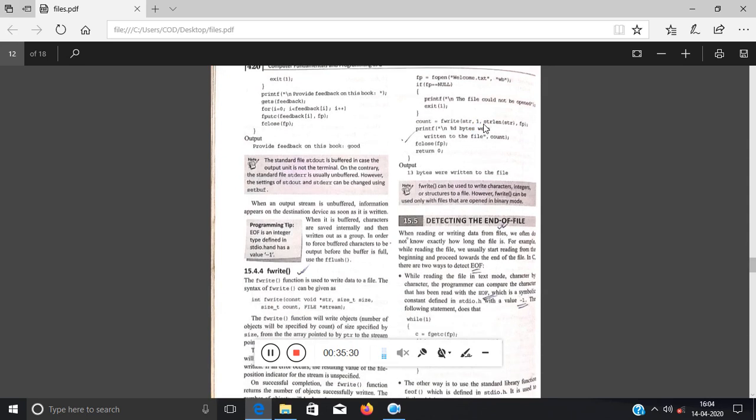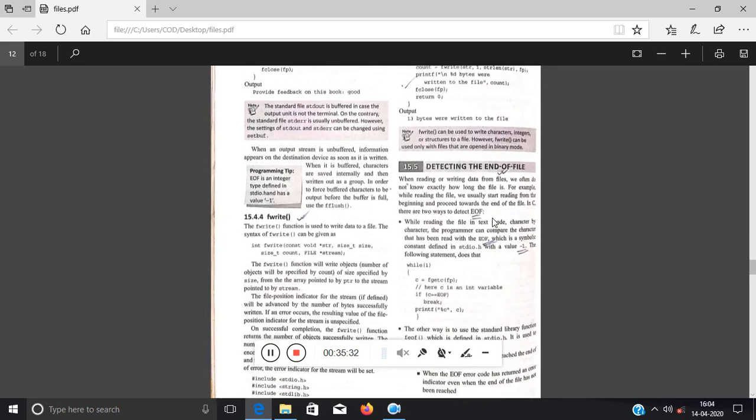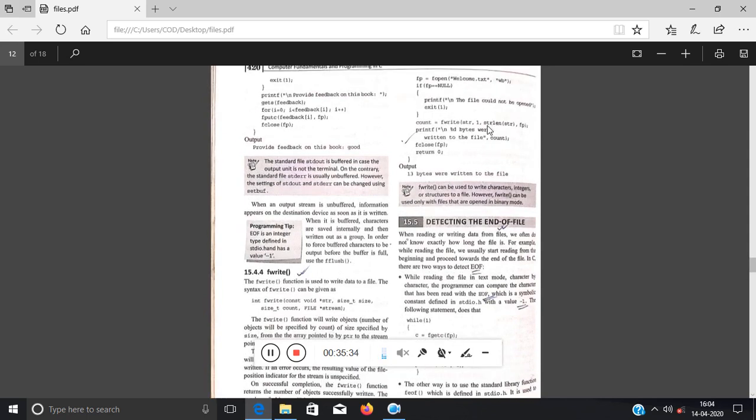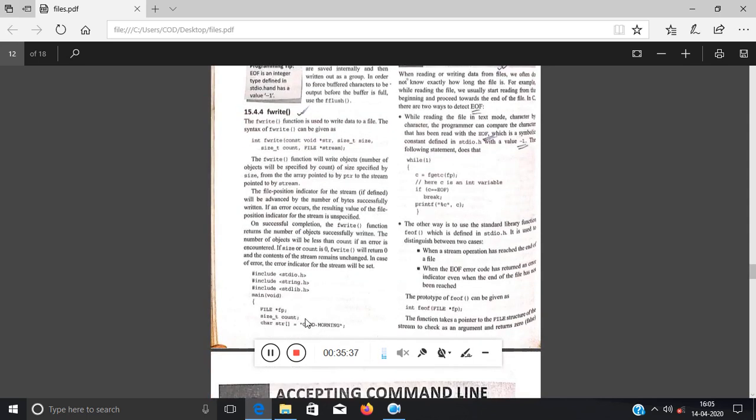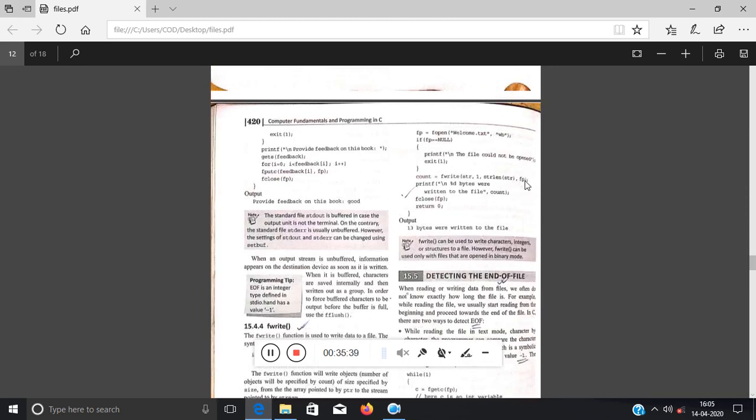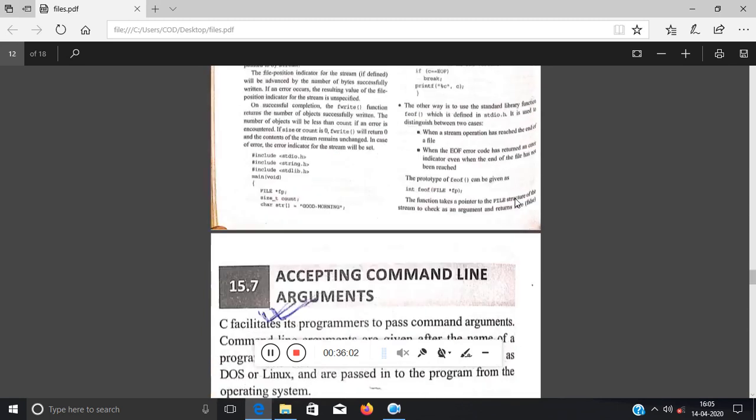Obviously the size is 1 byte since this is a character array, and then they have passed the length of the string, that is the total length of the string, and they have passed the file pointer, the file in which they want to write. So first is the variable name or the character array name in which the content is stored which you want to write into the file. Then pass the size, that is 1 byte, and strlen is the length of the string, and fp is the pointer name.